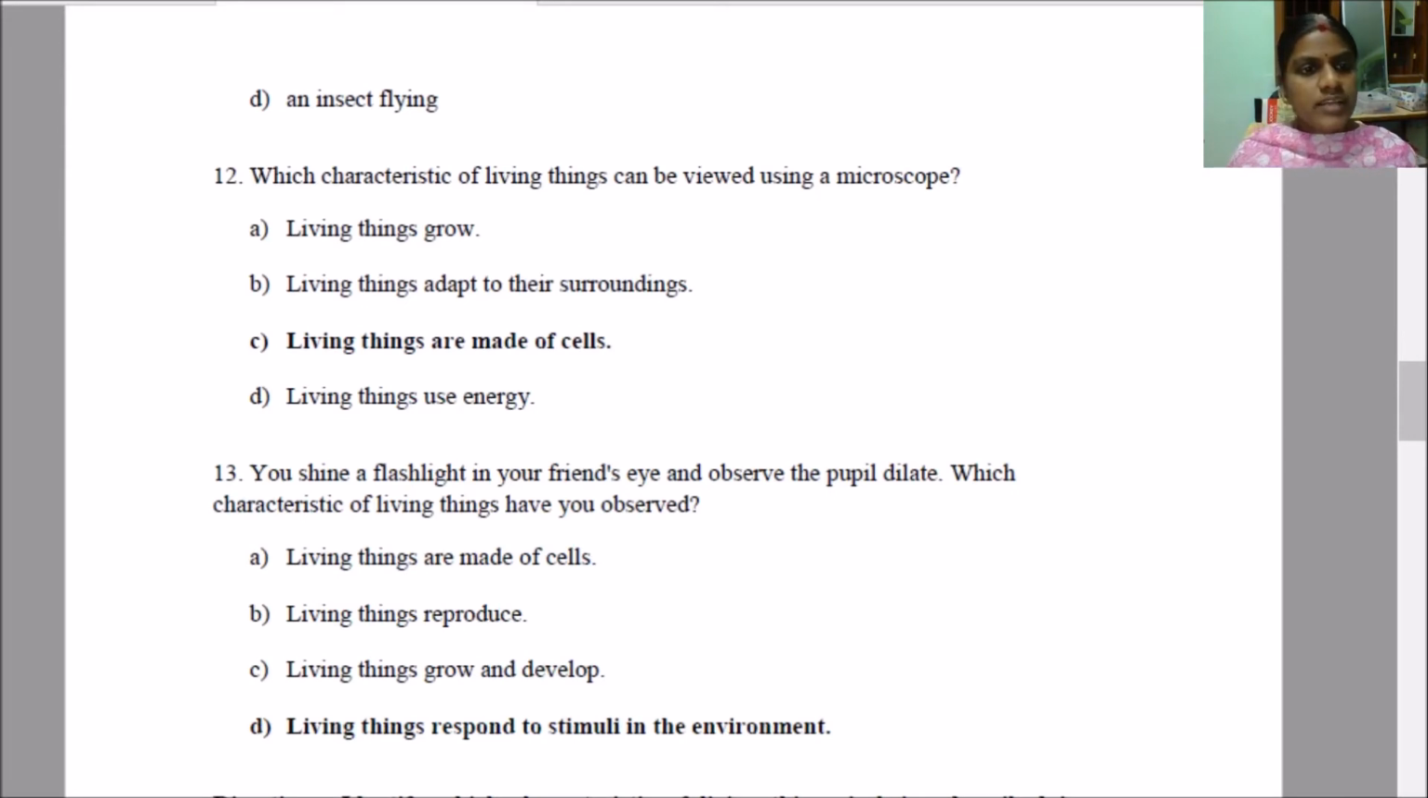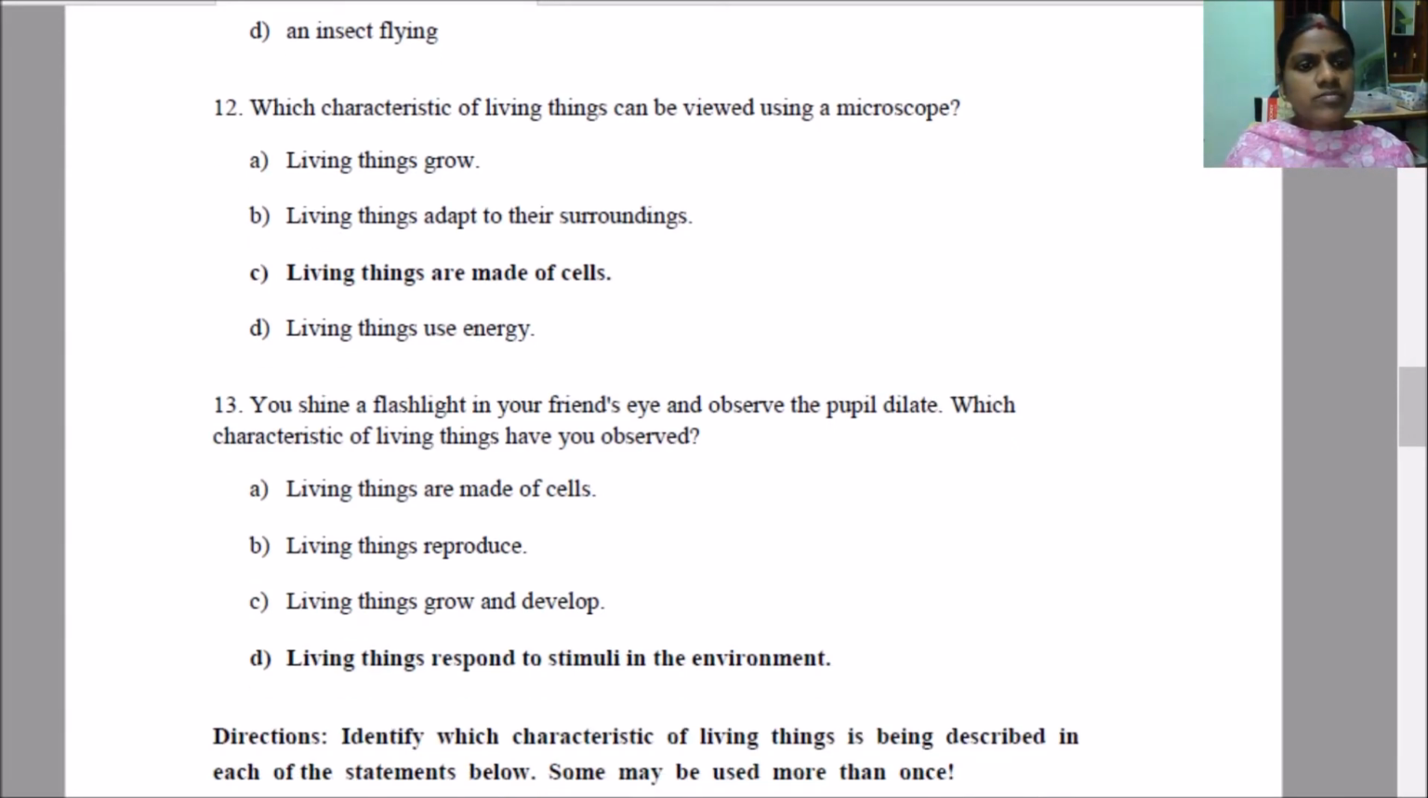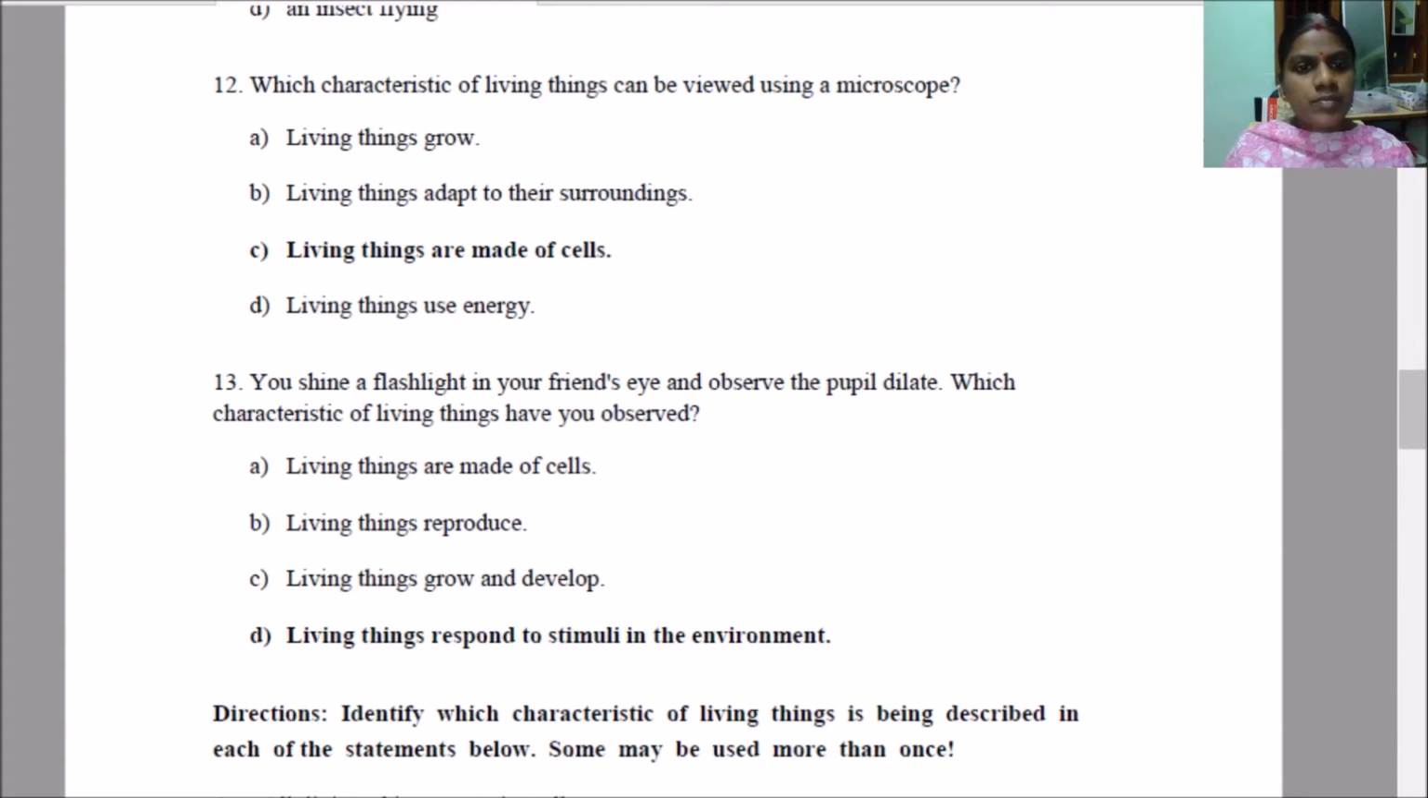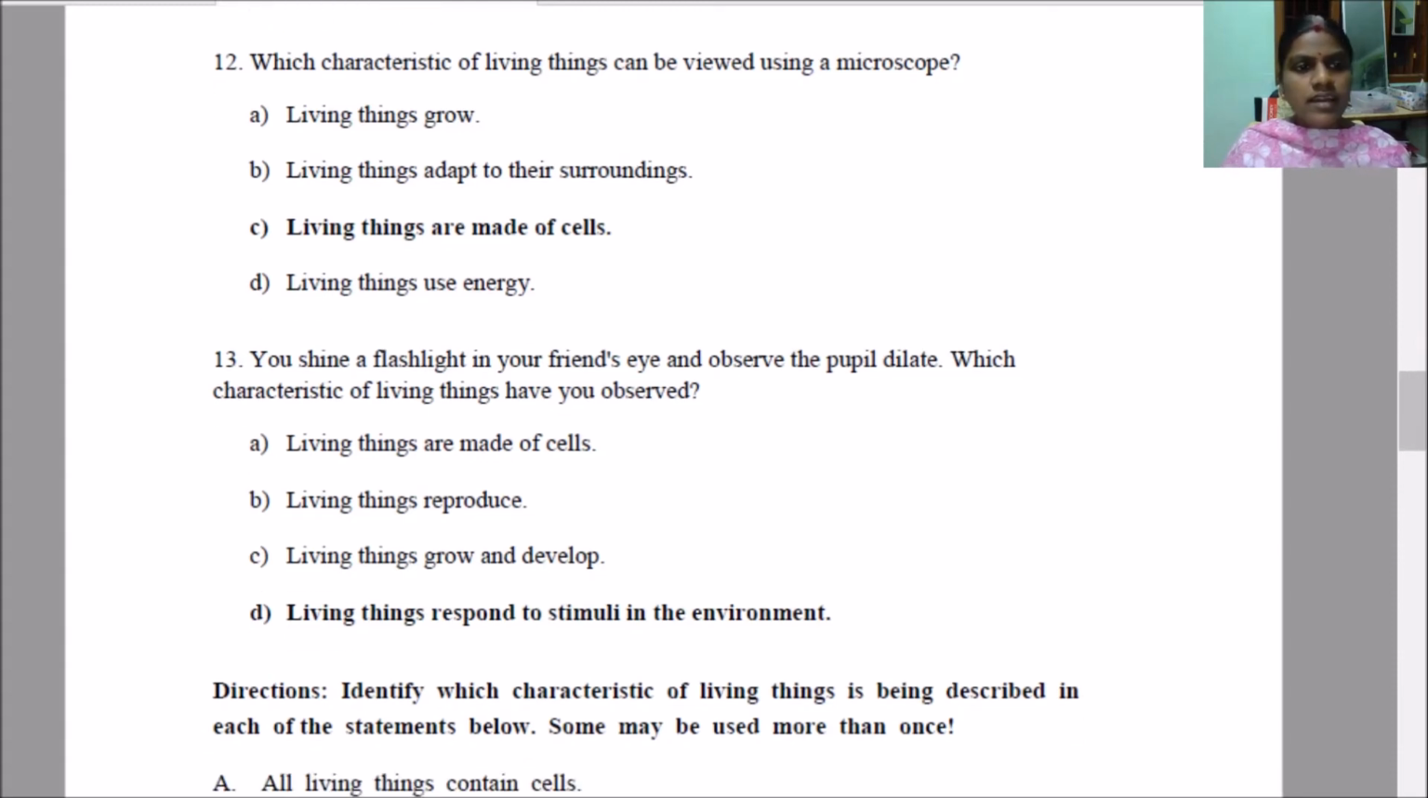Okay, you shine a flashlight in your friend's eyes and observe the pupil reacting. Okay, which characteristic of living things have you observed? Suddenly, living things will respond to stimuli in the environment.